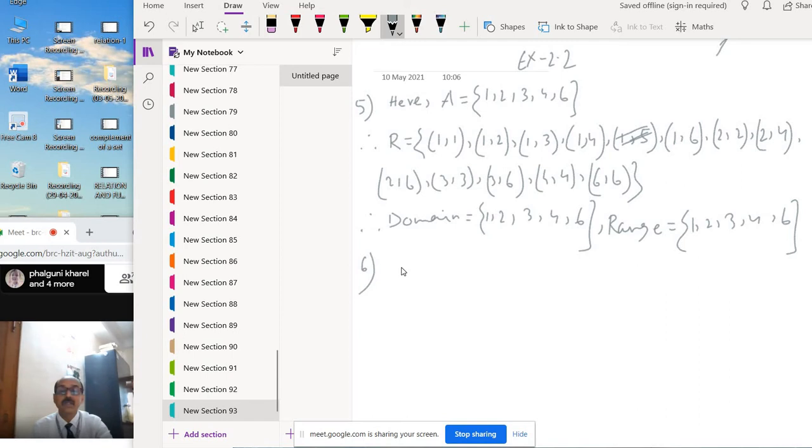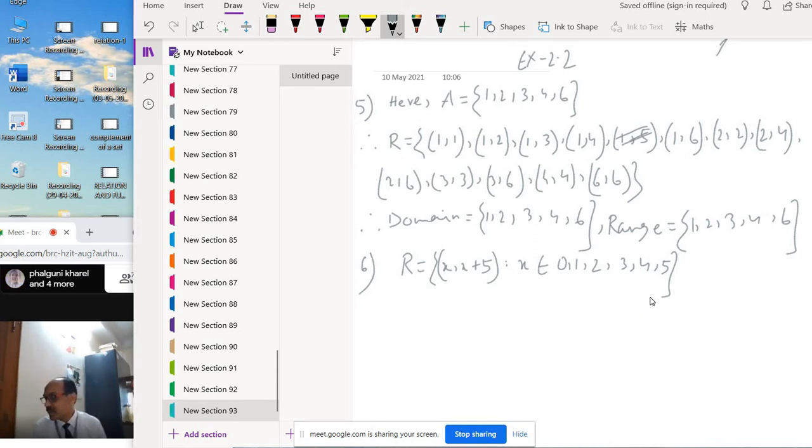So R equals {(x, x plus 5) such that x belongs to {0, 1, 2, 3, 4, 5}}.